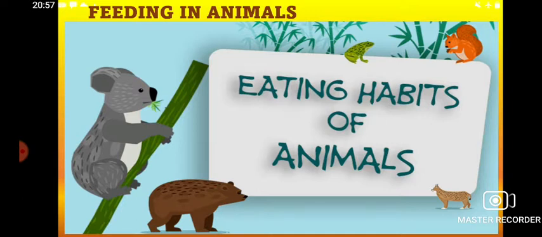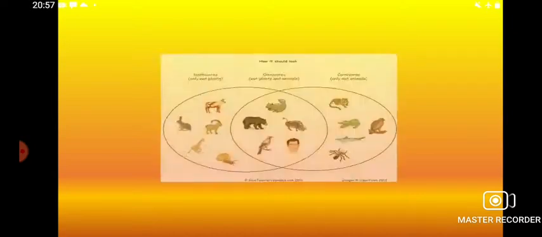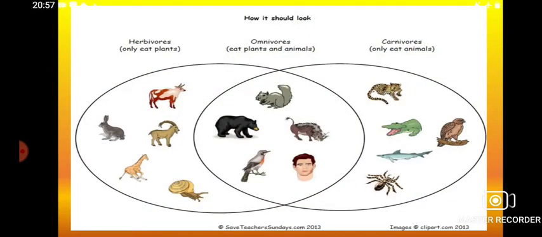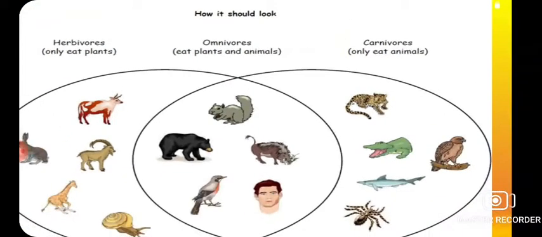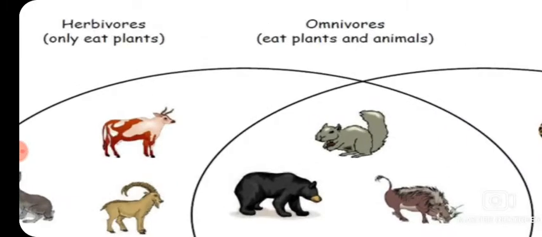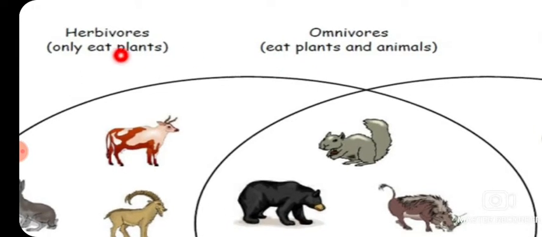for food. Now, different animals obviously eat different types of food. Some animals eat plants directly, some animals eat other animals, and some animals eat both plants and animals. So according to the feeding habit, the entire living world is categorized into three classes. First one is the herbivore. Herbivore means those animals which can only eat plants.